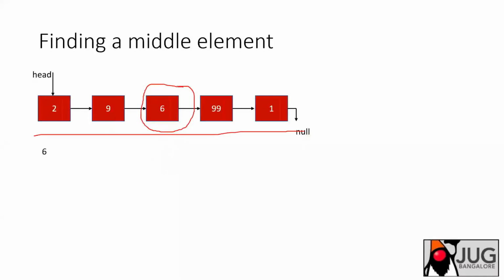What you can do is iterate through the linked list, because you don't know what the size of the linked list is. In arrays you can get array dot size from the standard API, so you can get the size of the array. But a linked list is not like that. You don't know how many elements are there. First you need to iterate through the complete linked list and get the count of exactly how many elements are there. Once you know that exact number, then you can divide that number by 2 and then iterate to that particular element, whatever you get after dividing by 2.